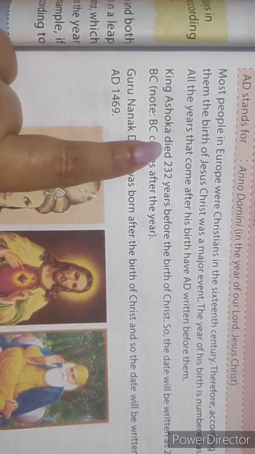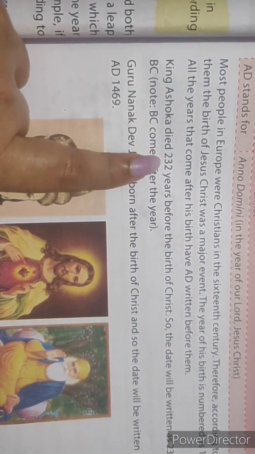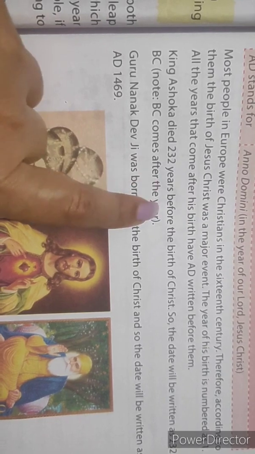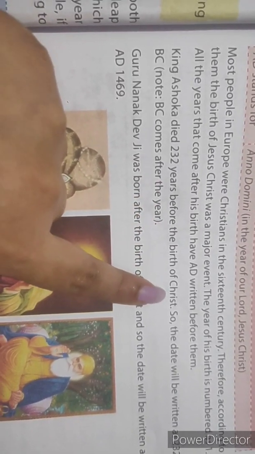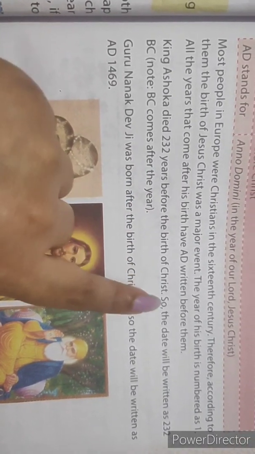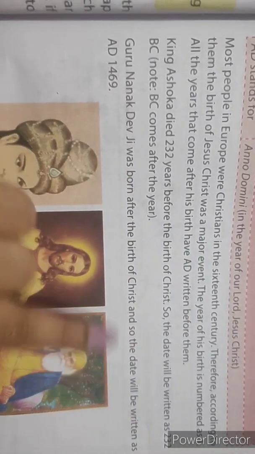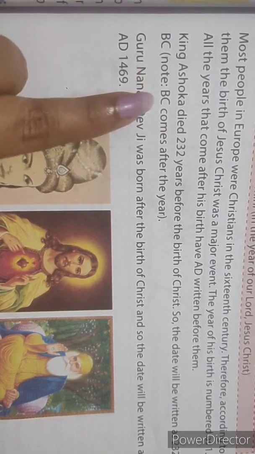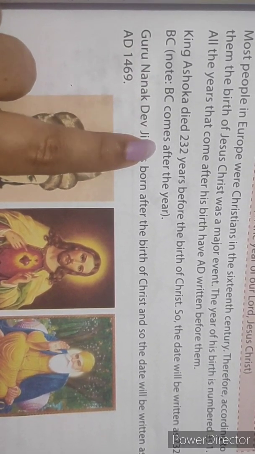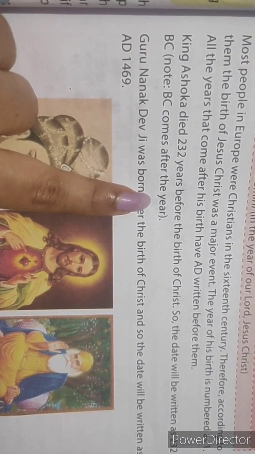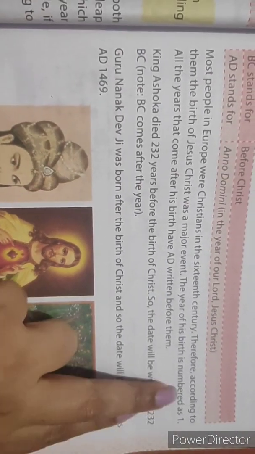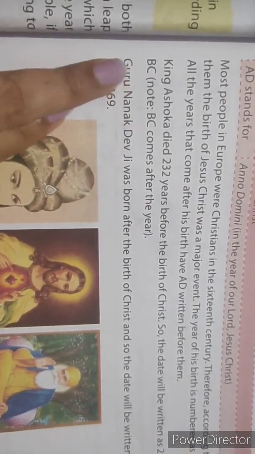King Asoka died 232 years before the birth of Christ. So the date will be written as 232 BC. As I told you, BC comes after the year. You have to write BC after the year.